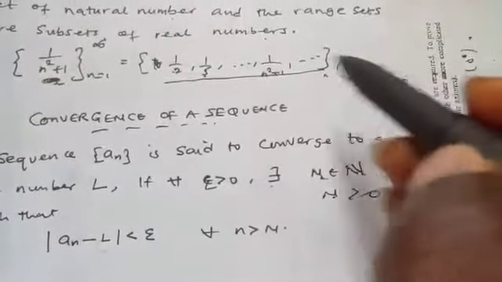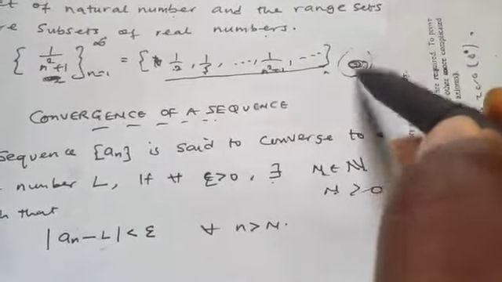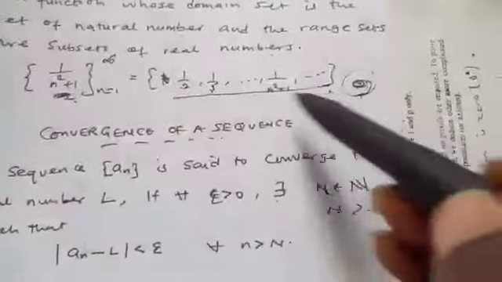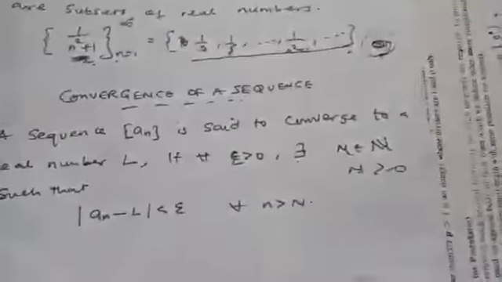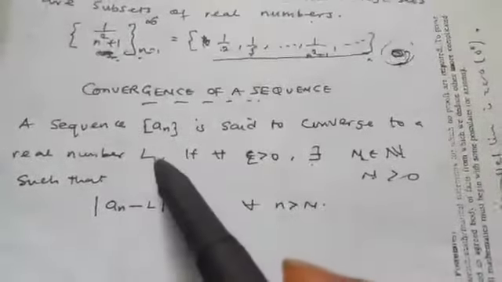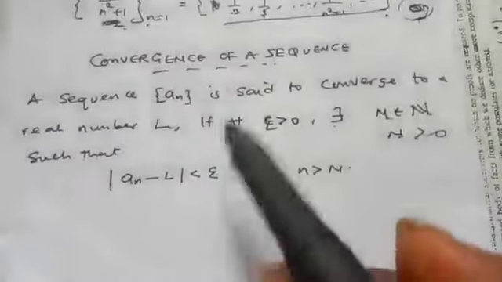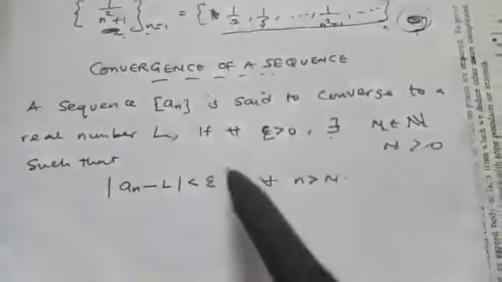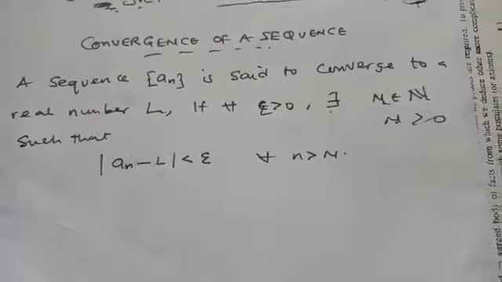Since it gets to a certain value, then we say that this sequence converges. And it converges to what? It converges to 0. So that 0 is called the limit point. So that is what is meant by convergence, and that is what we have just written here. From this definition, we can have another definition of convergence of a sequence.